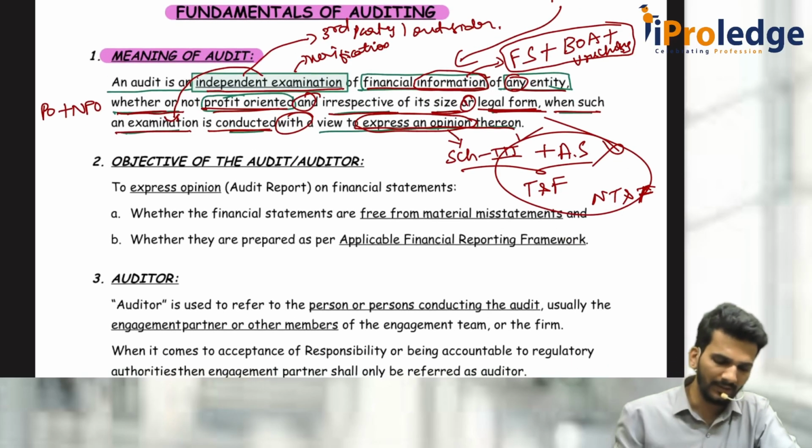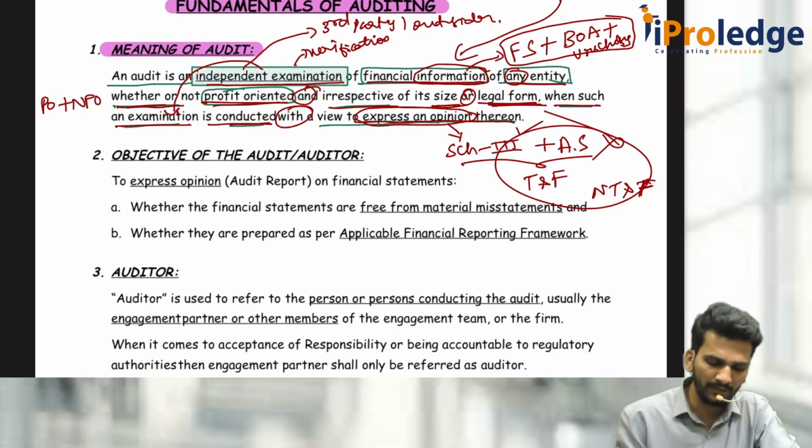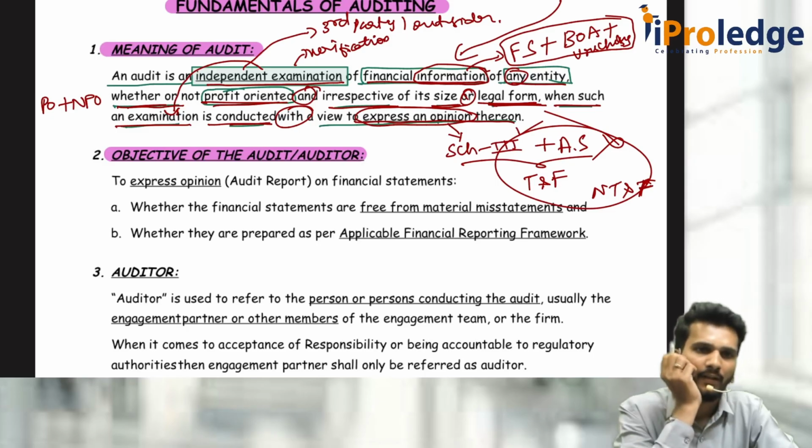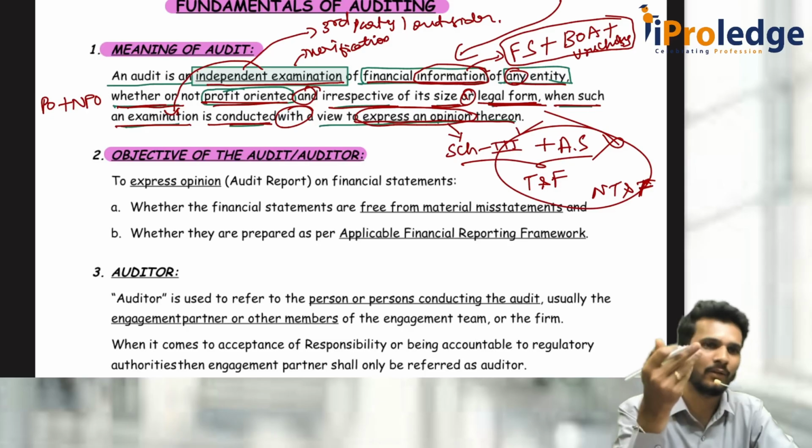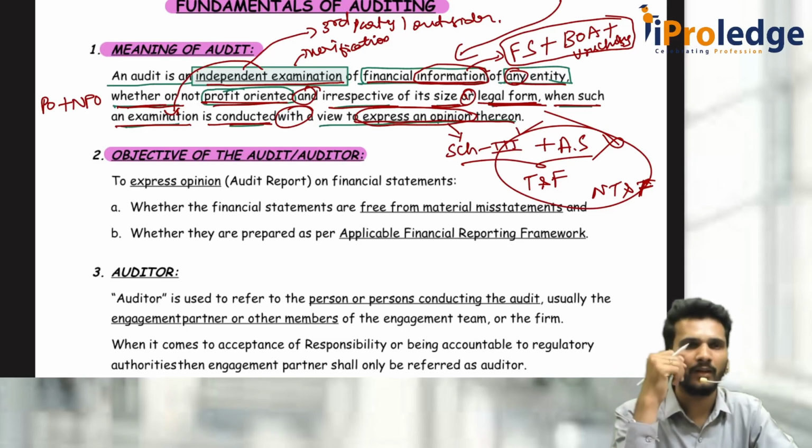Now, the second thing which we have to discuss is, what is the objective of the auditor? Sir, why the hell are you doing the audit? Is it because somebody is forcing you to do the audit? Or because you like doing the audit of some company? No. Whenever you are appointed somewhere, you have an objective. Sir, why are you doing the Chartered Accountancy Intermediate? My objective is to clear it.